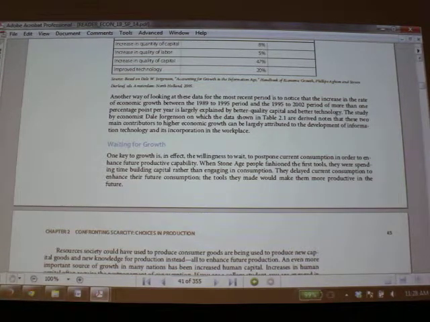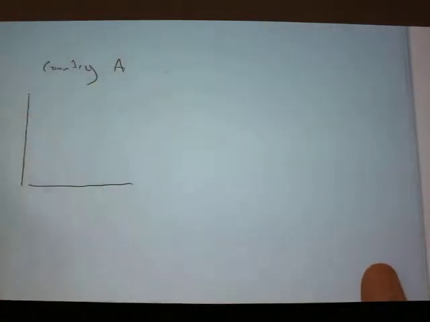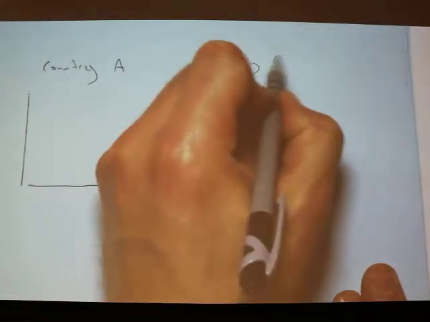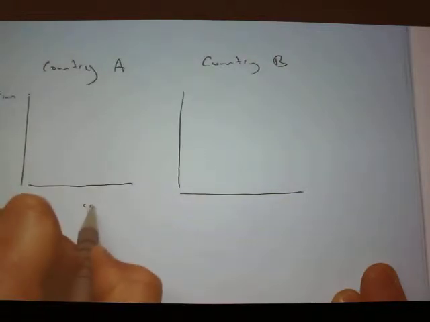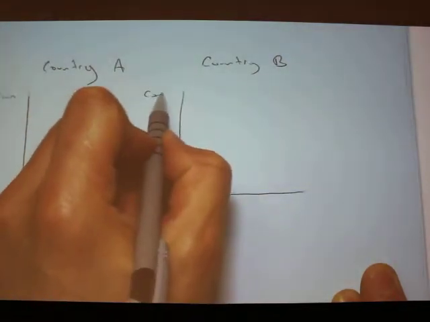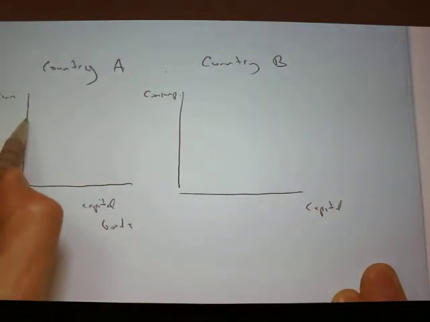Imagine we have an economy that can produce two types of goods. So imagine we have two countries. Here we have country A, and here we have country B. And they can produce consumption goods or capital goods. Same here, consumption, capital. And so here are the PPCs.